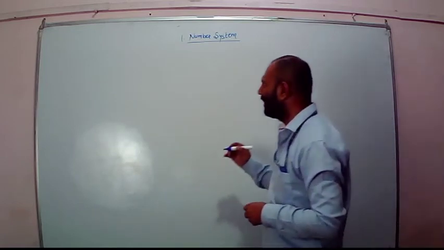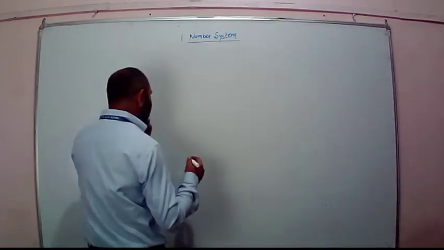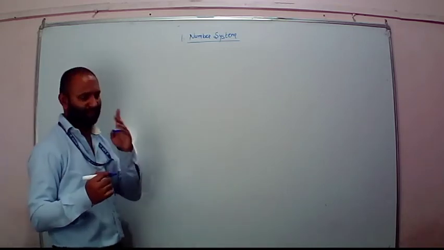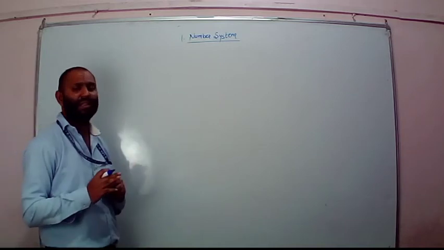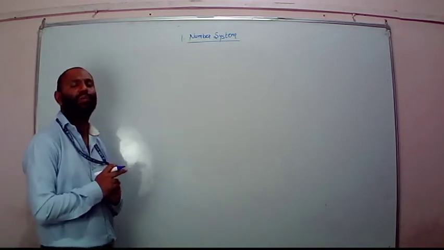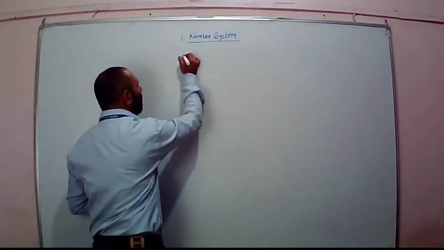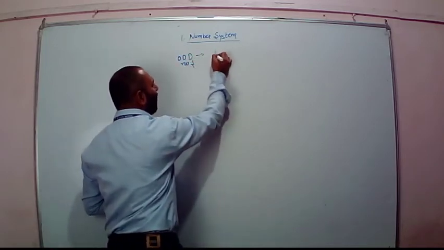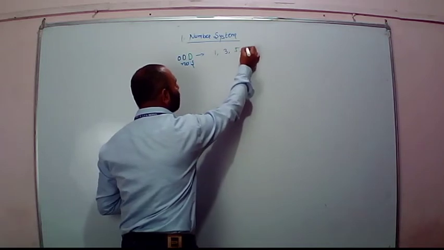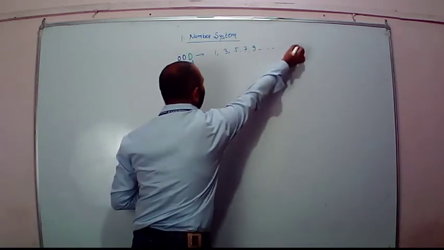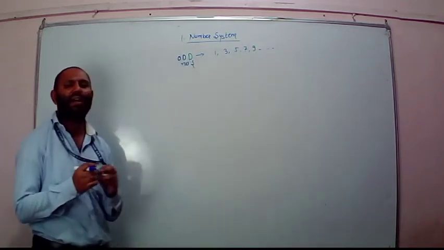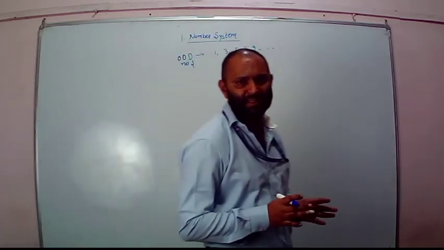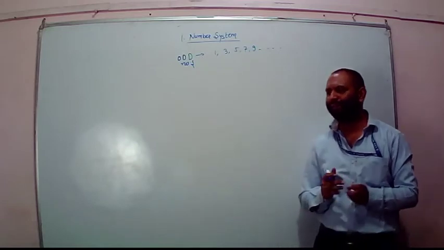Basically, any number which is not divisible by 2, and we are talking about natural numbers only, is known as an odd number. So odd numbers are 1, 3, 5, 7, 9 and so on. Getting that, everyone?